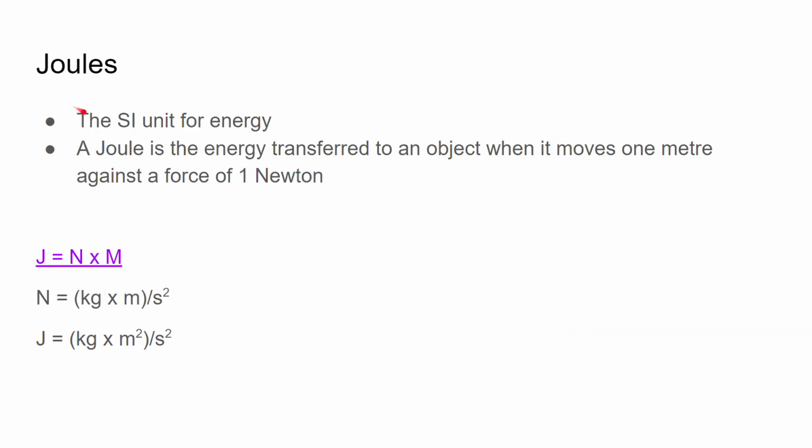So joules. This is the standard unit for energy, SI. A joule is the energy transferred to an object when it moves 1 meter against a force of 1 Newton. So a joule is a Newton times a meter. A Newton is a kilogram meter per square second. So if you plug this formula in, this is a joule in terms of newtons.